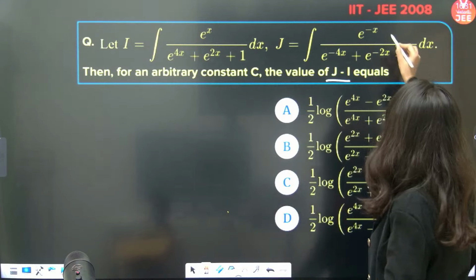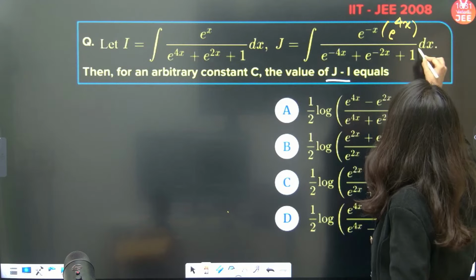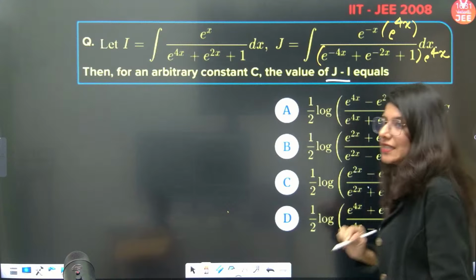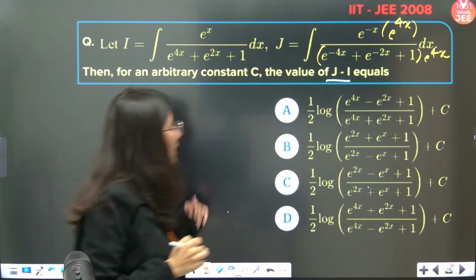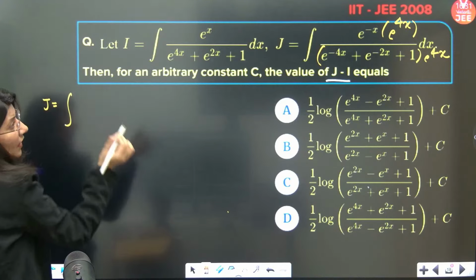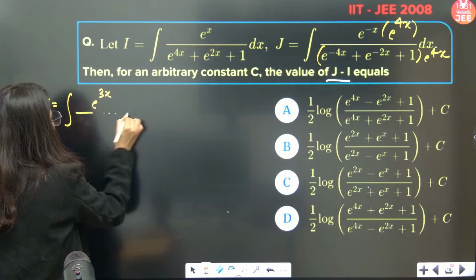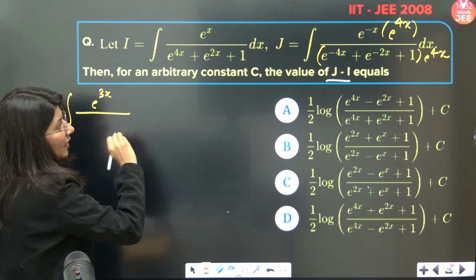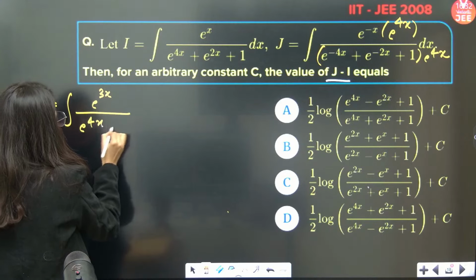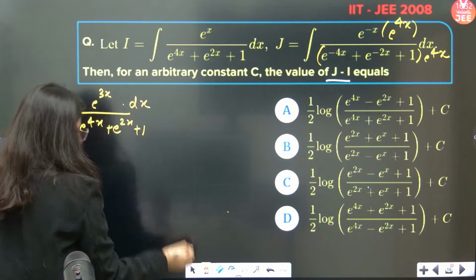Just multiply e power 4x in the numerator and e power 4x in the denominator. Now just tell me, what is your J? Can I rewrite the J? So J over here will be e power 4x minus x, so e power 3x upon, if you multiply e power 4x in this bracket, e power 4x plus e power 2x plus 1 dx. This is your J, correct or not?